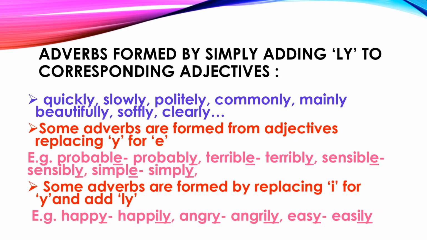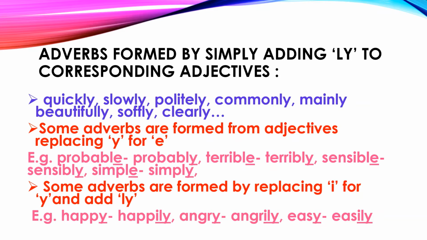This word ends with e, but while writing the adverb of manner, this e will be omitted and in its place y will come. So the adverb of manner is probably. In the same way, terrible, e is omitted and in its place y comes, so terribly.